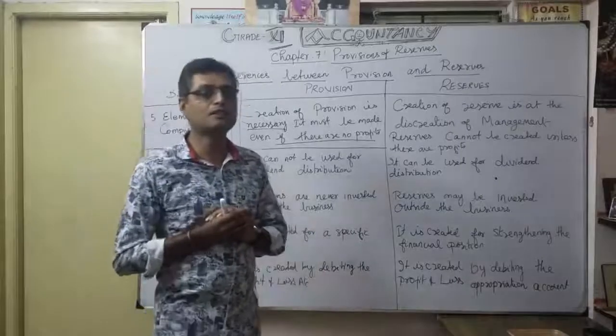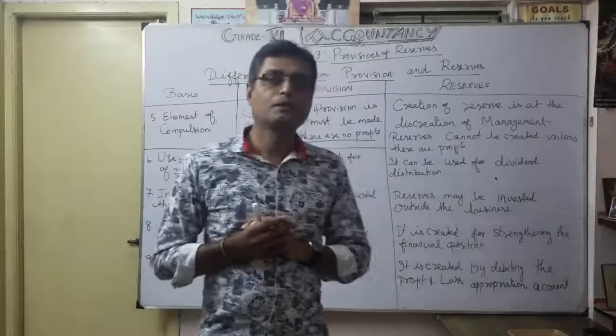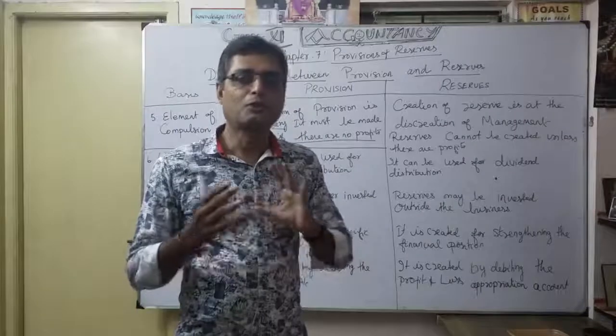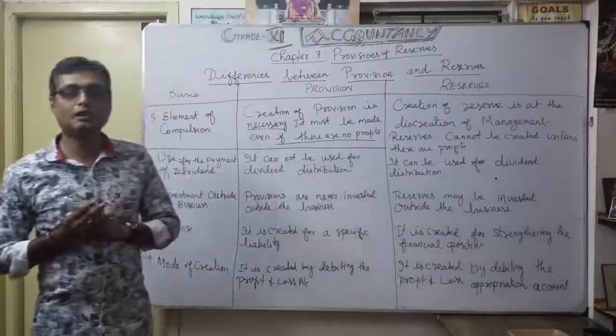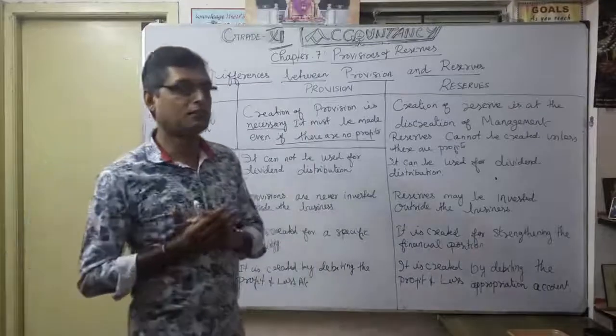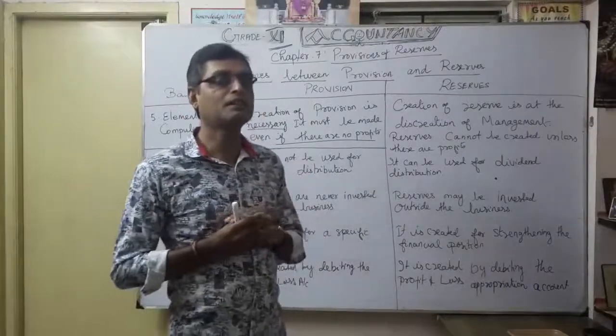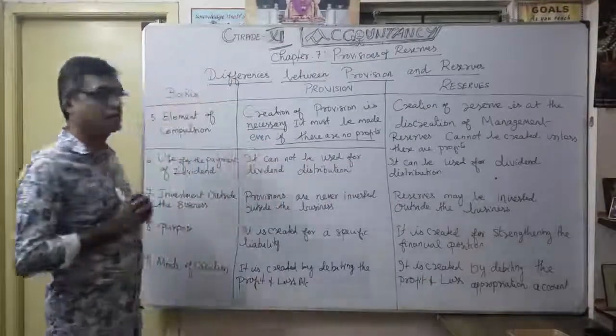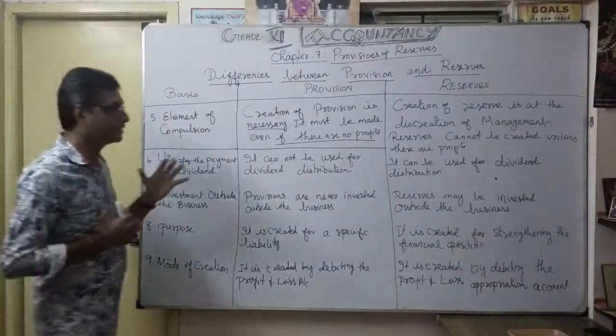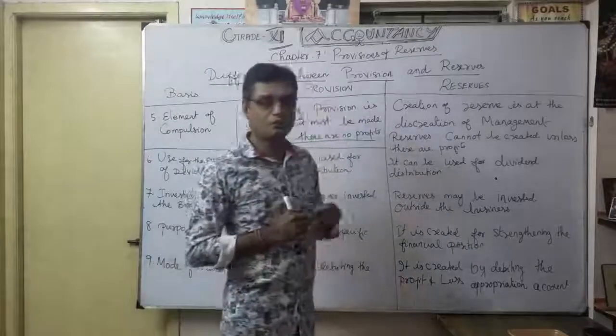Which concept do I want to follow here? I'll remember that concept. Which one? That is the conservatism concept or prudence concept. So for any anticipated liability, creation of the provision is necessary. That's why they say element of compulsion. But reserves are totally different.